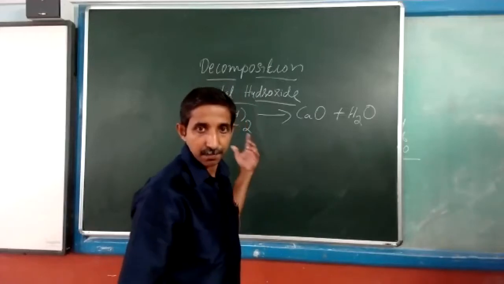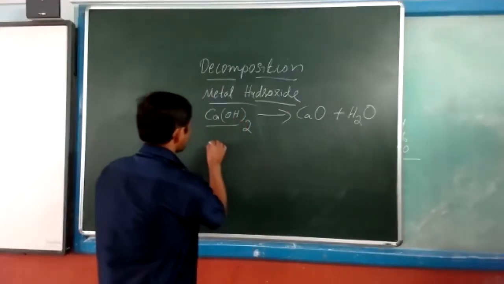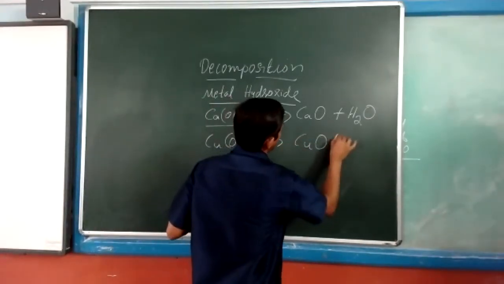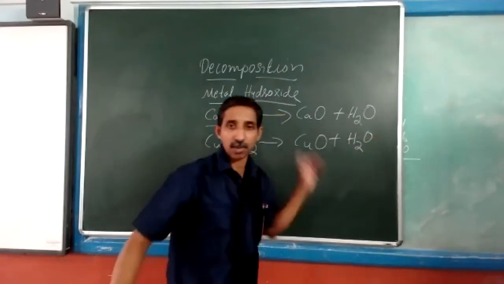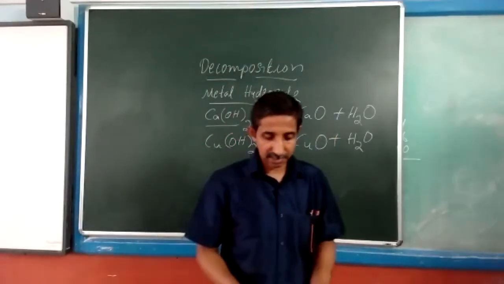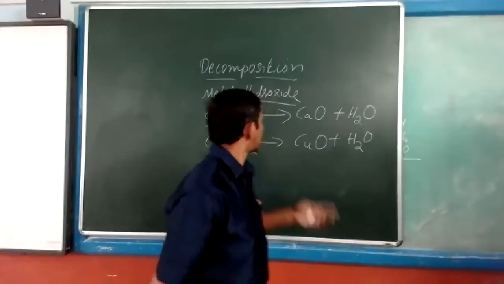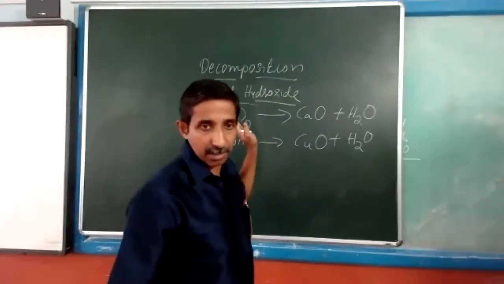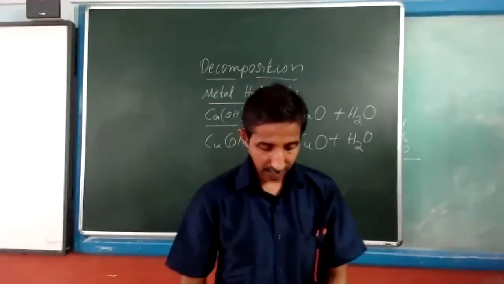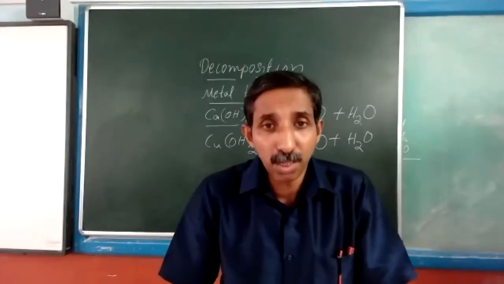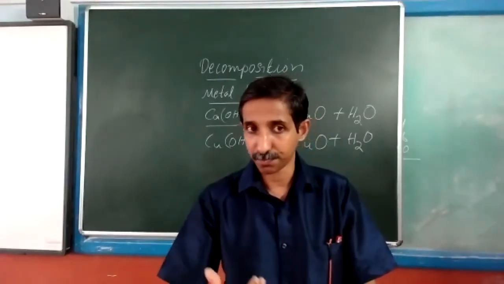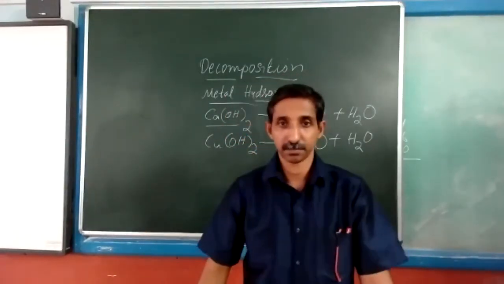Copper hydroxide will give you copper oxide, CuO, plus H2O as the product. Is it clear? So this is the second type of compound that we are discussing, their thermal decomposition. Then what about the metal hydroxides which come beneath copper?